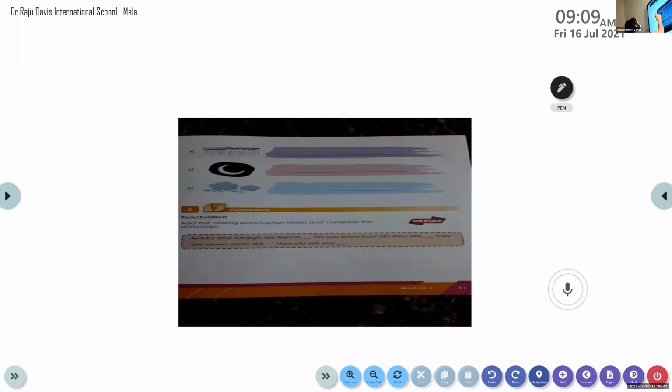Bhagyashri, identify the 4th one. Rain. Rain, very good. R-A-I-N, rain. Is it raining at your places now? It is, yes? Yeah, here also.